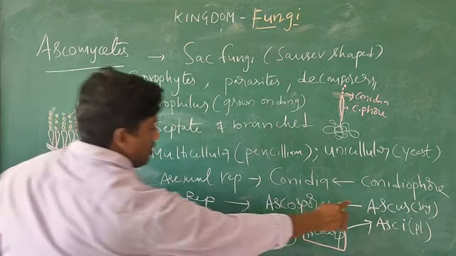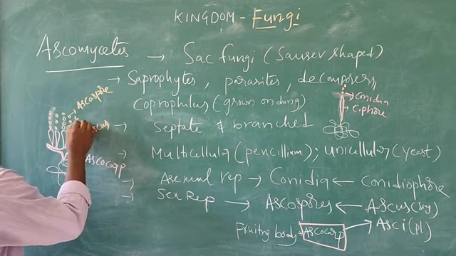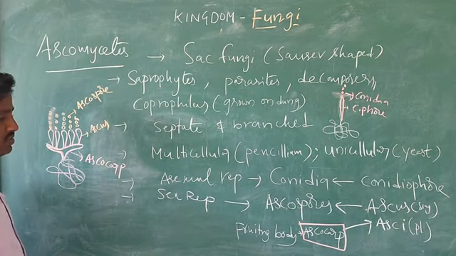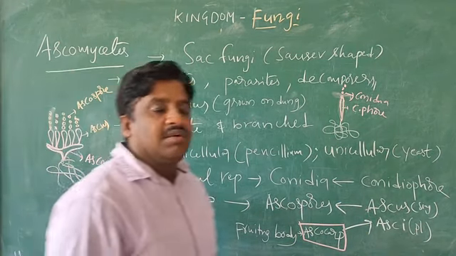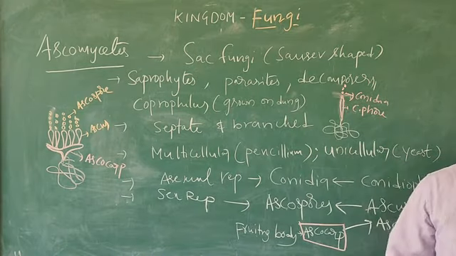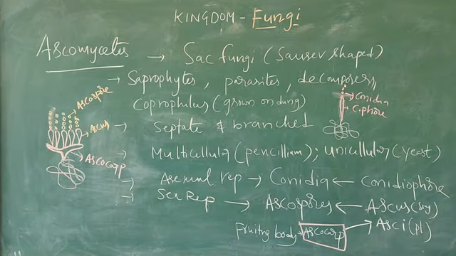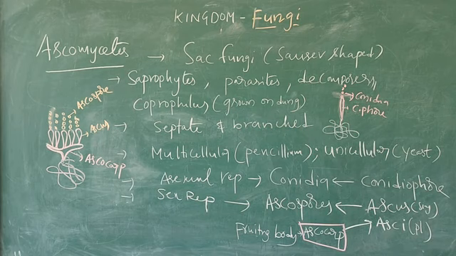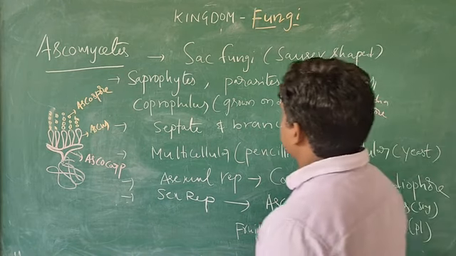So these asci produce what? Ascospores are produced. So these are the ascospores. Okay, so this is the main process of sexual reproduction. You can see here the examples in this group.